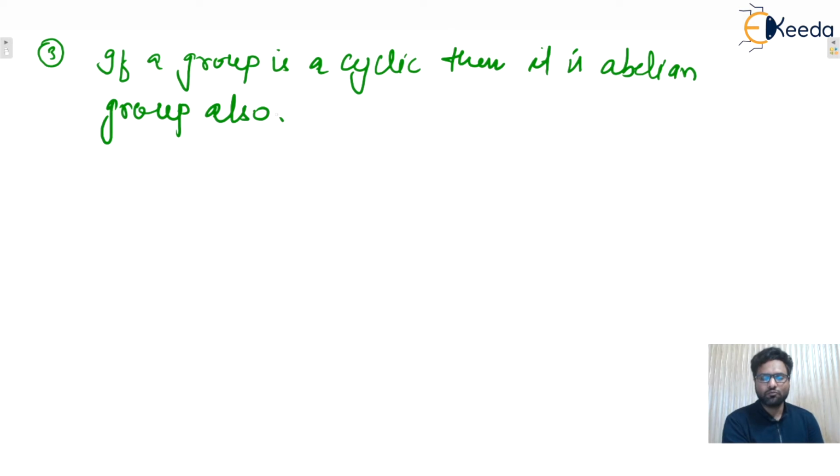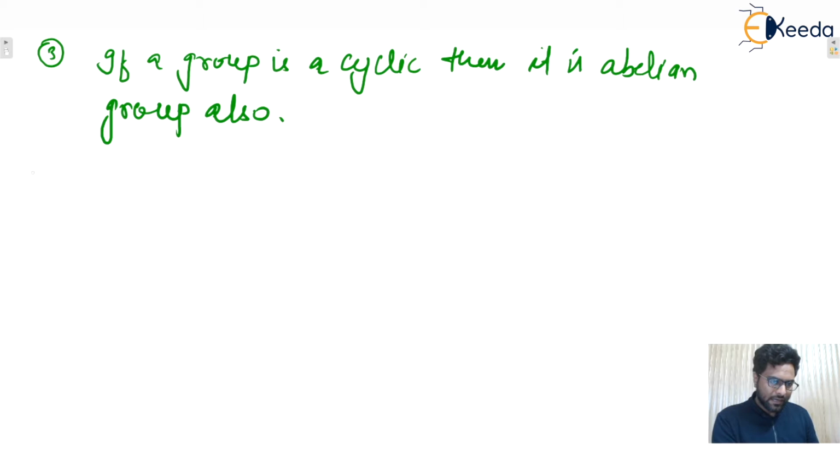Be careful, this is a one-way property. If a group is cyclic, then it is an abelian group also. But remember, we cannot say that every abelian group is cyclic. If any group is cyclic, then it is guaranteed to be abelian, but we cannot say that an abelian group will be cyclic, isn't it? So remember, this is an implication: P implies Q. If a group is cyclic, then it is abelian.